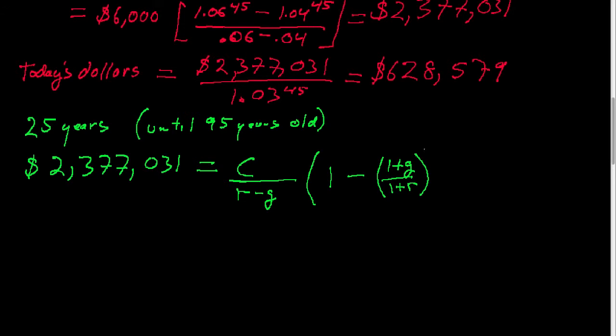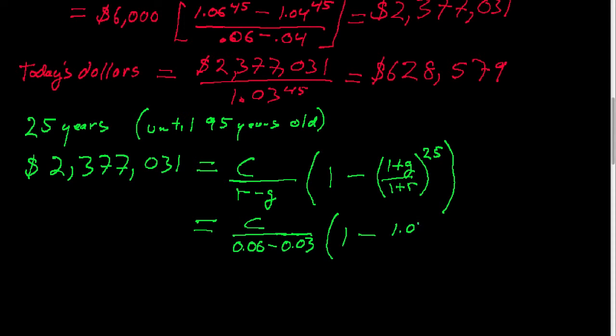And that's going to be to the 25th power, because you're going to live for 25 years and then conveniently die. So we have the same interest rate on what you earn on your savings. And now the growth rate is going to be the rate of inflation, because basically you want to get the same income in terms of buying power every year.